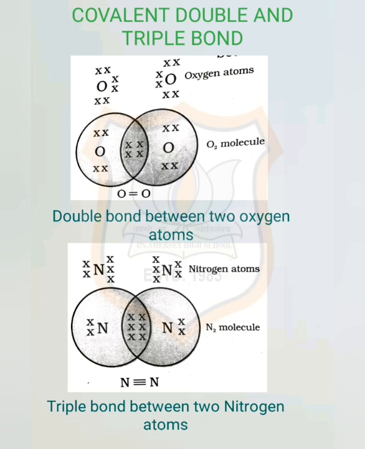Methane has formula CH4. Here hydrogen, as we know, has a valency of 1 and carbon is tetravalent because it has 4 valence electrons. So in order to achieve noble gas configuration, carbon shares these electrons with 4 atoms of hydrogen. Just like in NH3, nitrogen shares with 3 atoms of hydrogen. So such bonds which are formed by sharing of an electron pair between 2 atoms are known as covalent bonds.